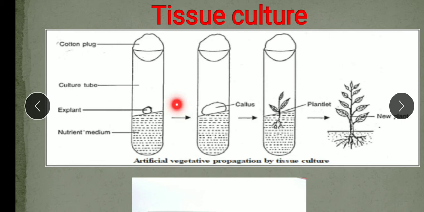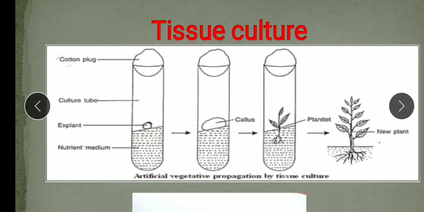So here a small piece is cut off from the growing part of a plant. Which is the growing part? The tip of the plant. That small piece cut from the growing tip of the plant is known as the explant, and this is grown in a suitable nutrient medium. Further, it grows into an unorganized mass of tissue or cells. This is known as the callus.